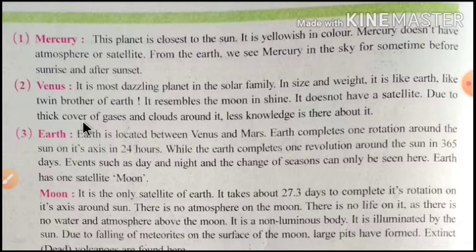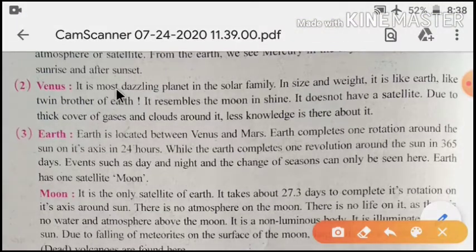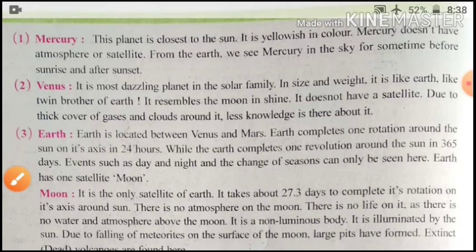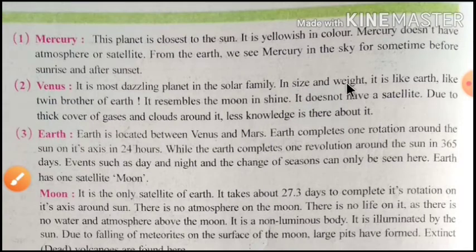Due to the thick cover of gases and clouds around it, less is known about it. Dazzling means shining planet of the solar family. It is like a twin brother of the earth.